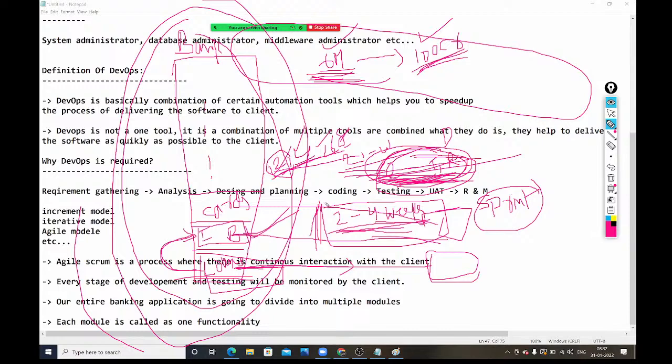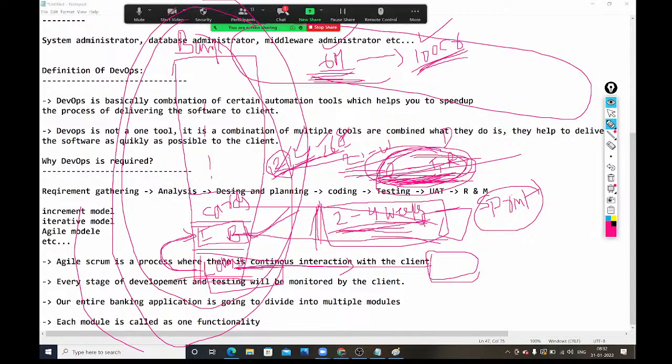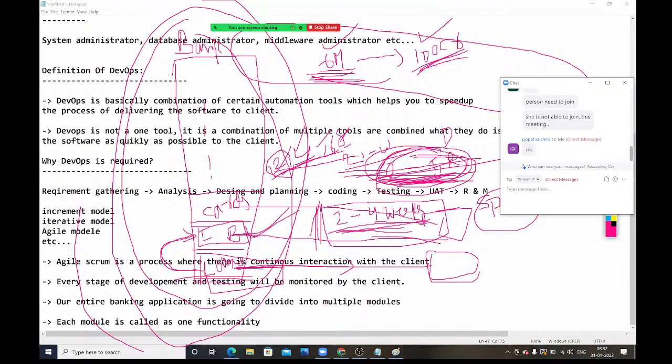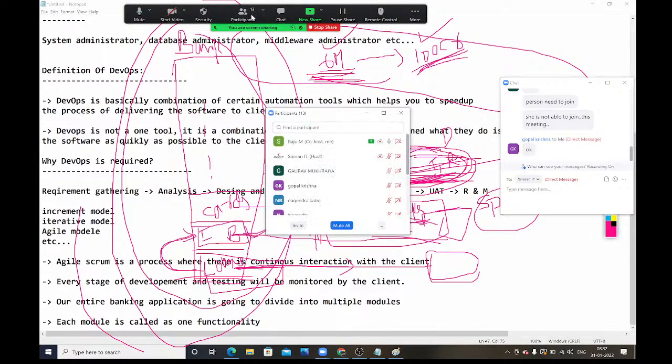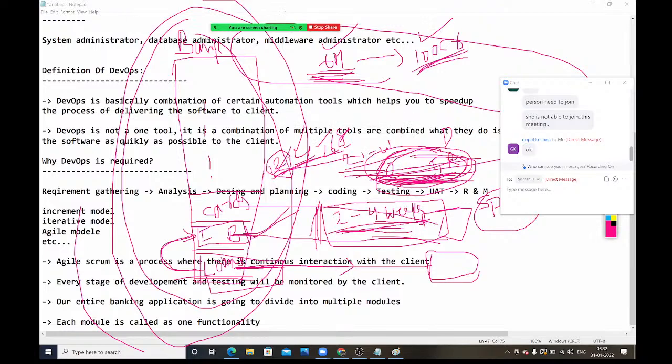Complete, guys, clear? Guys, please respond, whatever I explained. Is it clear? Please respond once, guys. Is this clear? Guys, don't worry, I will give notes, wonderful notes I will give.